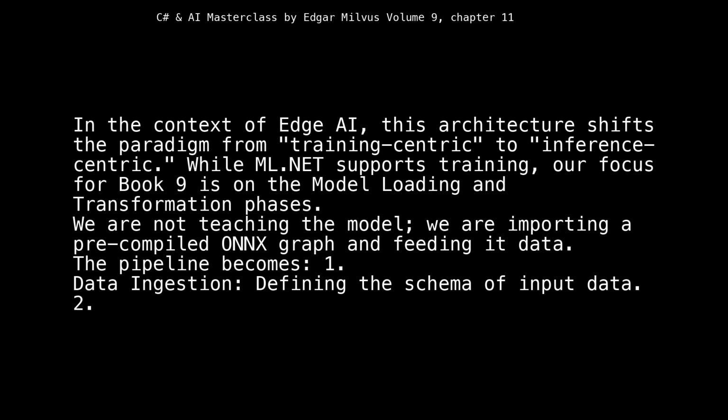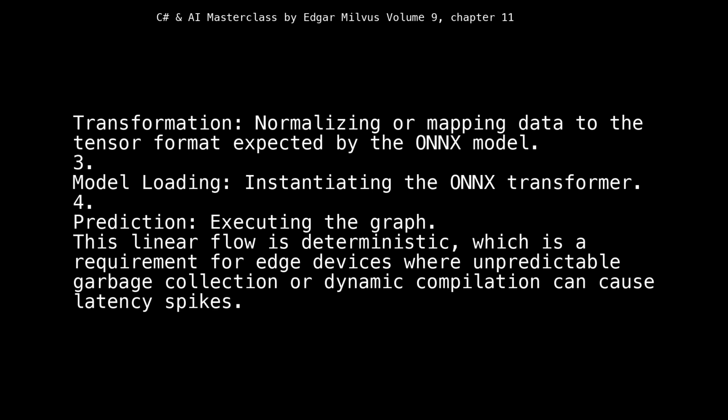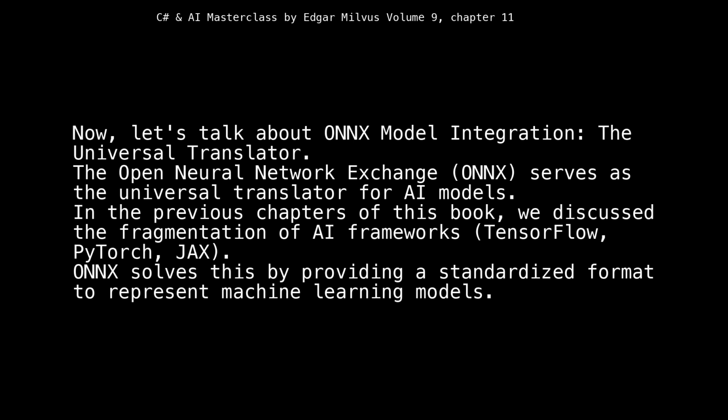The pipeline becomes: 1. Data ingestion, defining the schema of input data. 2. Transformation, normalizing or mapping data to the tensor format expected by the ONNX model. 3. Model loading, instantiating the ONNX transformer. 4. Prediction, executing the graph. This linear flow is deterministic, which is a requirement for edge devices where unpredictable garbage collection or dynamic compilation can cause latency spikes. Now, let's talk about ONNX model integration, the universal translator.